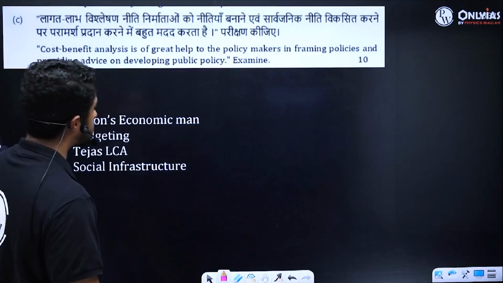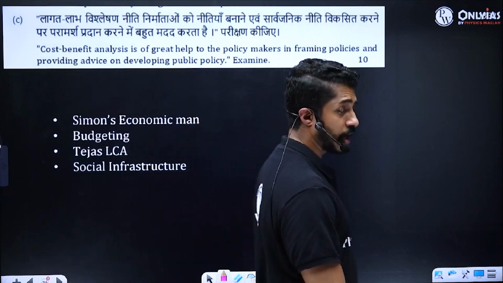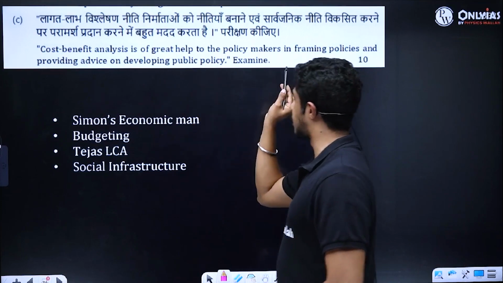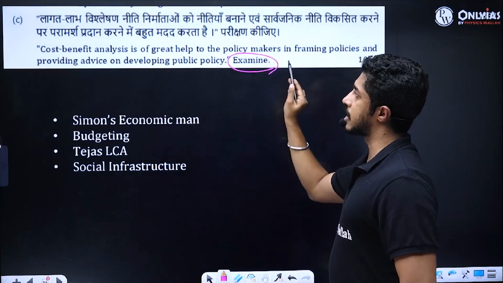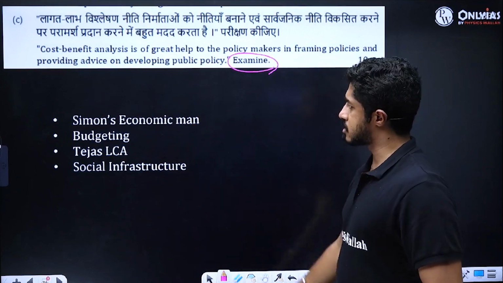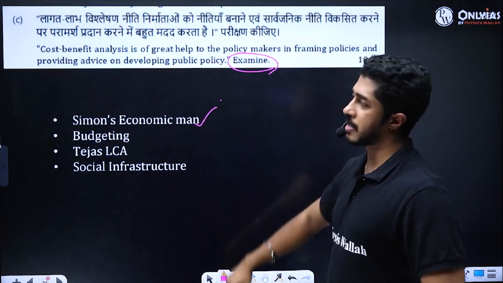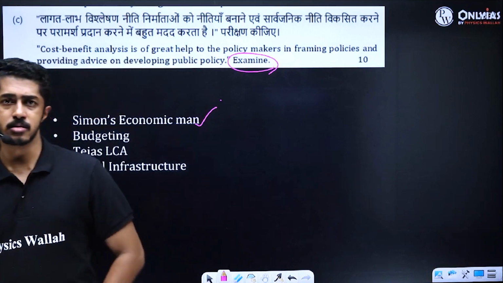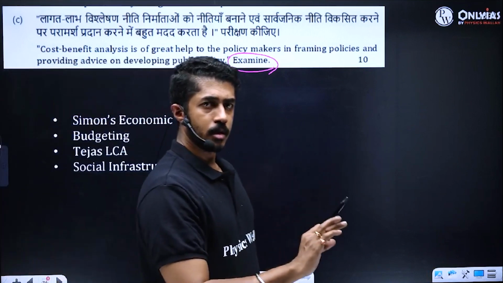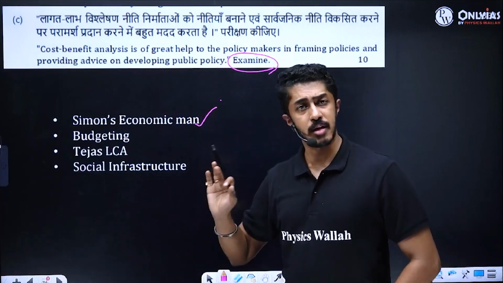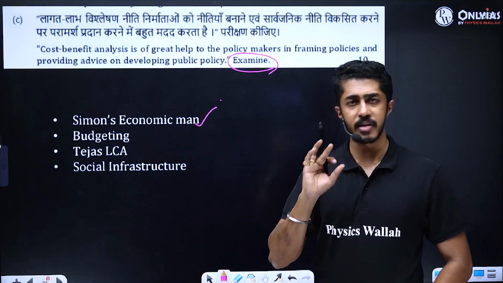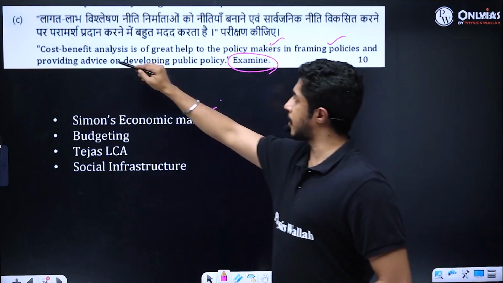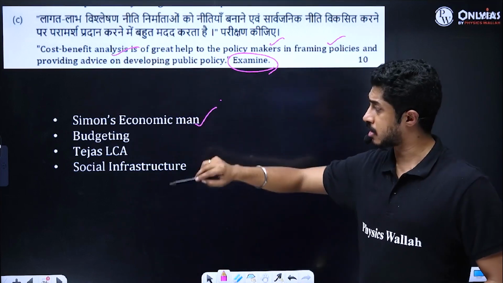Cost benefit analysis is of great help to the policymakers in framing policies and providing advice on developing public policy. Examine the statement. Cost benefit analysis. Simon's economic man. Any economic man will think about cost benefit analysis ultimately. Correct? So Simon's economic man is like that. He will think about cost benefit analysis. Policymakers in framing policies and providing advice on developing public policy.